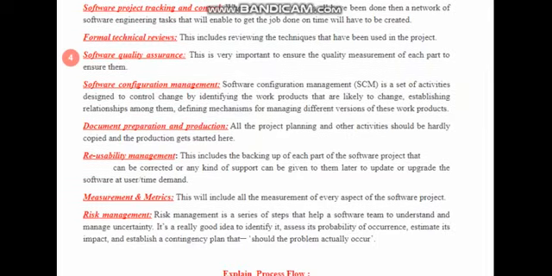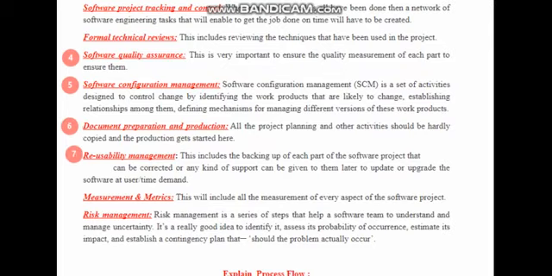The next activity is SQA. What is SQA? It is software quality assurance. All these task sets are performed under the umbrella activities. These are different task sets, or a range of tasks, performed during umbrella activities.